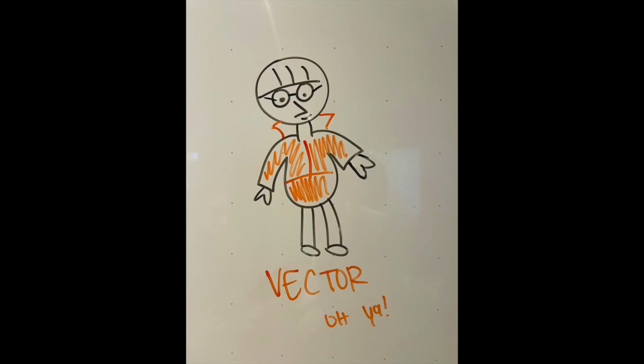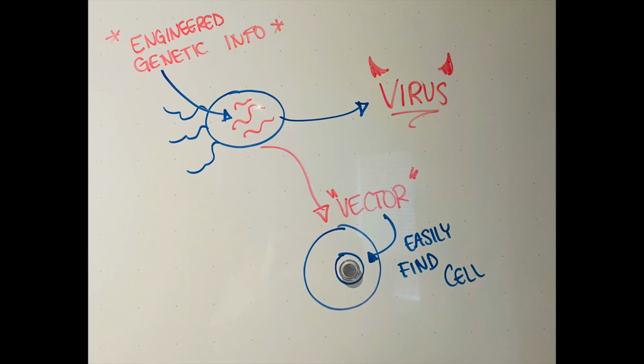Vectors are taken from viruses because viruses are able to efficiently and easily find their way into cells. In order to make vectors safe to use for the transfer of therapeutic genetic material, all viruses are removed. Once the virus is removed from the vector, it is injected into the patient's body through a vein or into the tissue, where the cell then absorbs the vector carrying the altered genes.